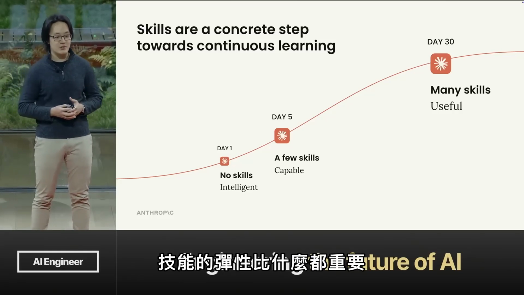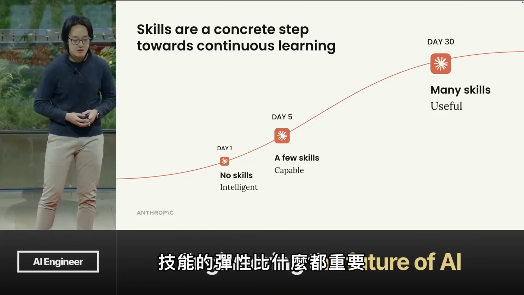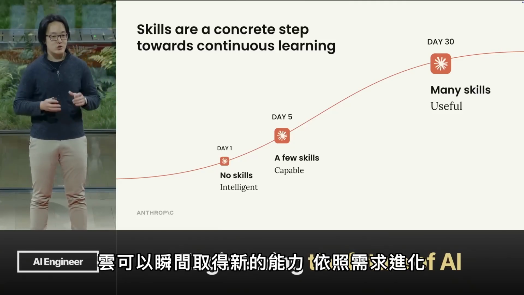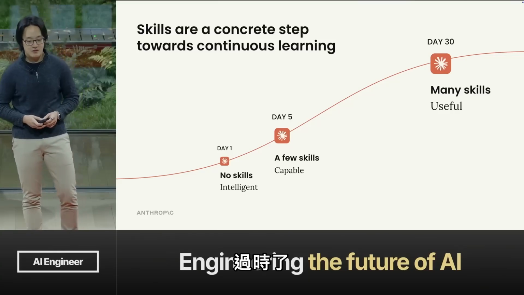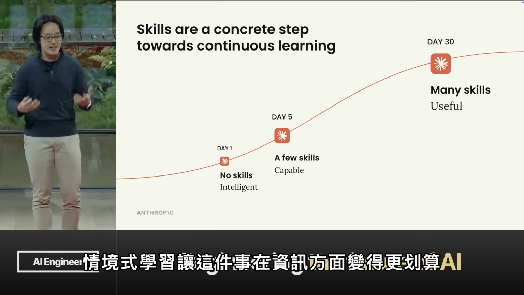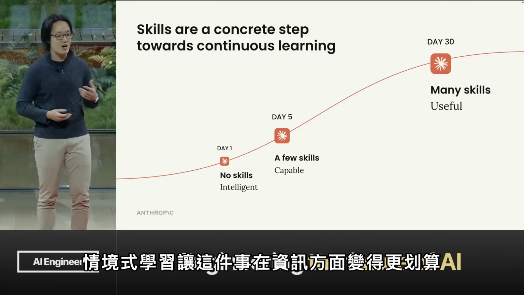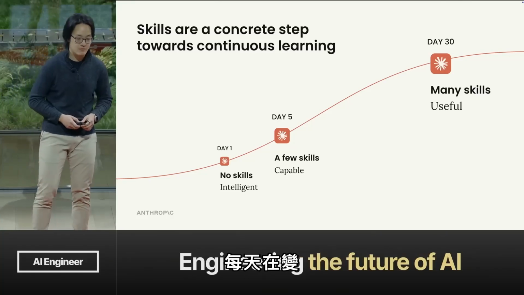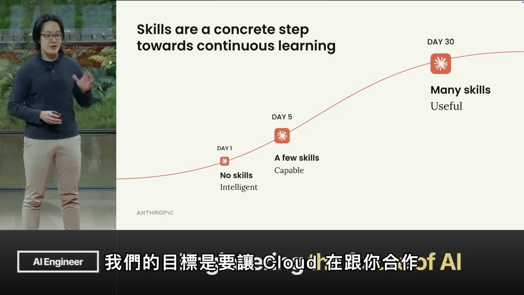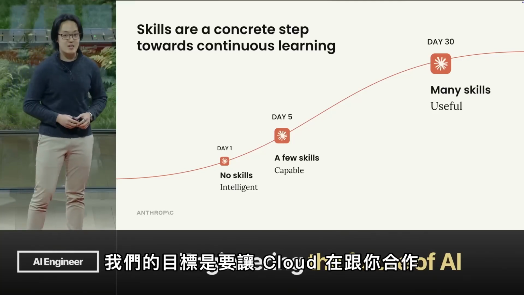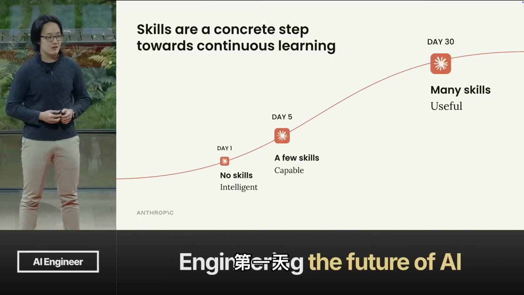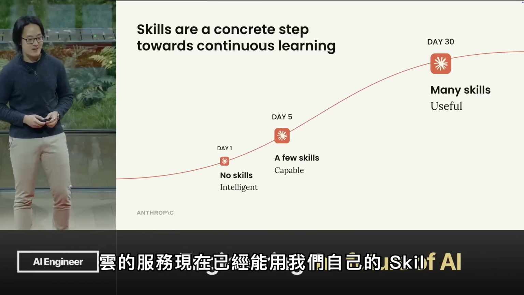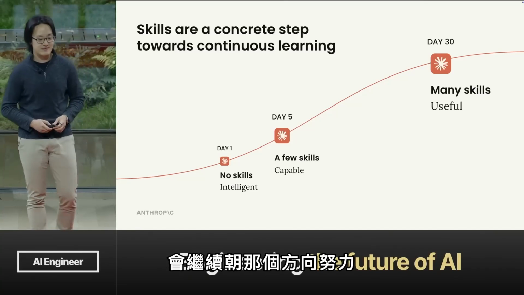As we work with Claude for quite a while, the flexibility of skills matters even more. Claude can acquire new capabilities instantly, evolve them as needed, and then drop the ones that become obsolete. The power of in-context learning makes this a lot more cost-effective for information that changes on a daily basis. Our goal is that Claude on day 30 of working with you is going to be a lot better than Claude on day 1. Claude can already create skills for you today using our skill creator skill, and we're going to continue pushing in that direction.